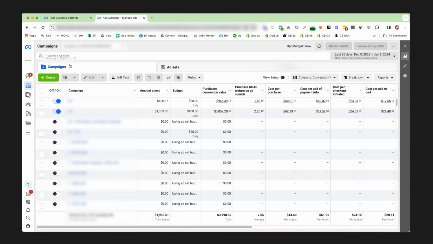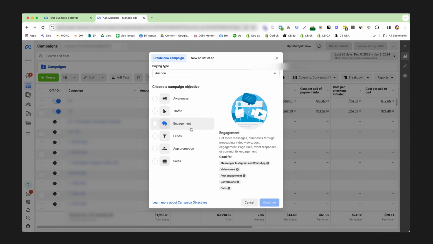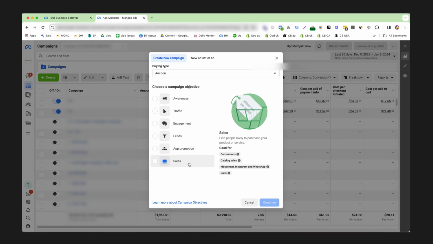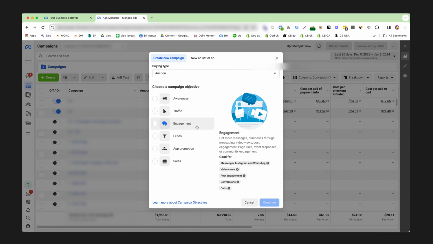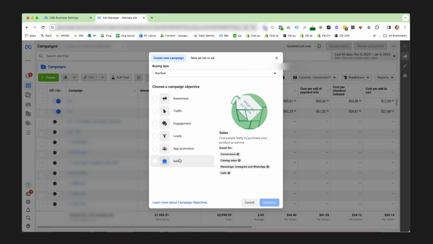When you come into the Ads Manager, you're going to see that you've got 3 levels. You've got campaigns, ad sets, and ads. I'm going to get to each of them in a second, but let's start with the campaign. Click create and you're going to be prompted with a bunch of options that you can run with your campaign. Put simply, a campaign is the objective that you are trying to achieve with your business. Now you might think, I just want people to look at my product, but is that really what you want? Do you really just want to get website traffic or brand awareness? No, you actually want to create sales. So 99% of the time, you should be using this conversion sale objective for your business.